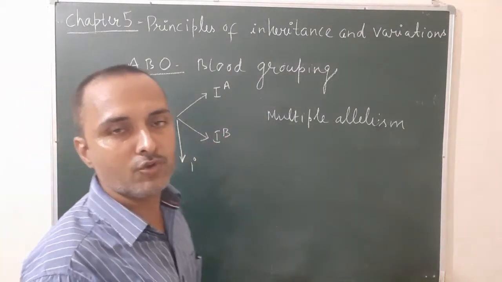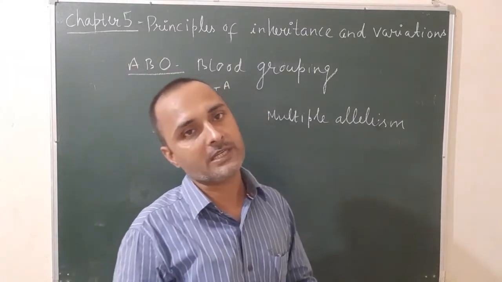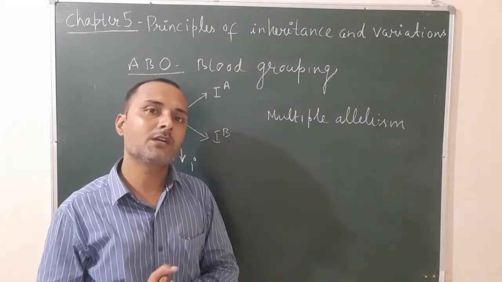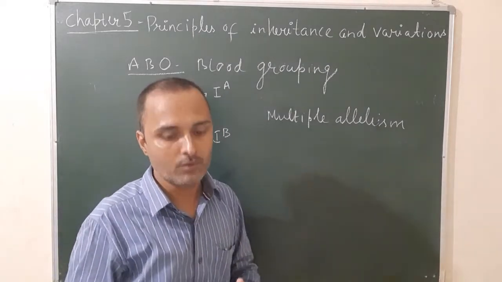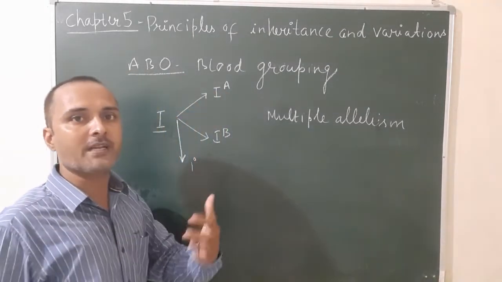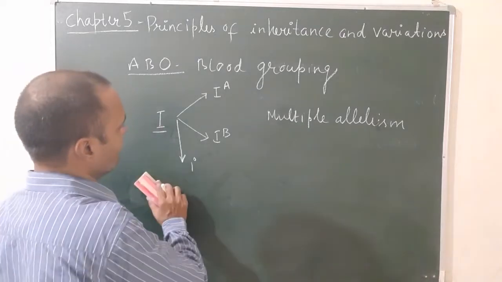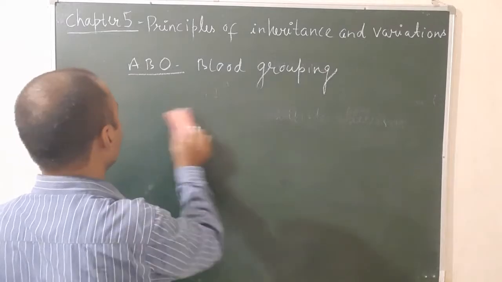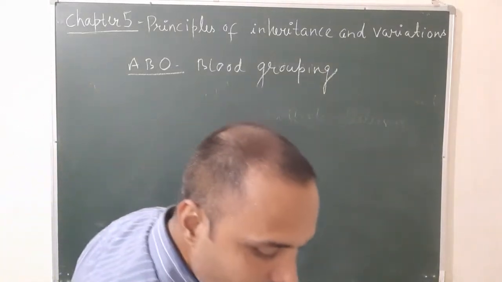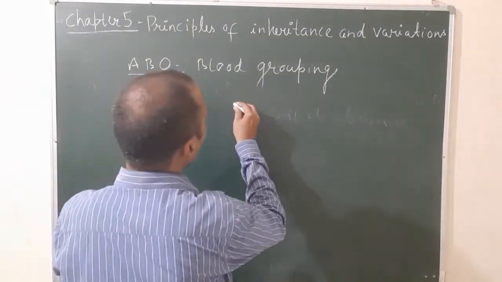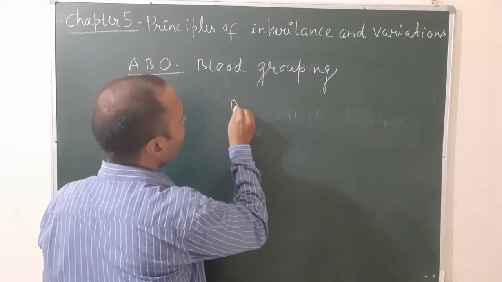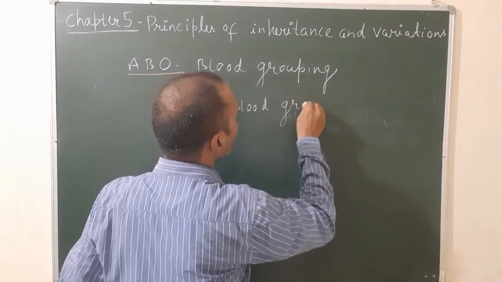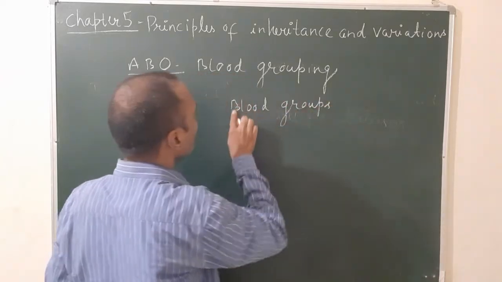In humans, four types of persons are found, having blood group A, blood group B, blood group AB and O. It depends on the type of antigen present on the surface of the RBC. So there are four types of phenotypes, or blood groups, found in humans.